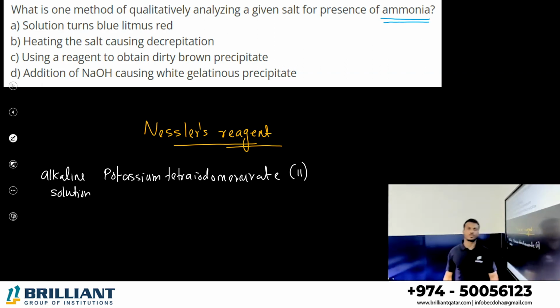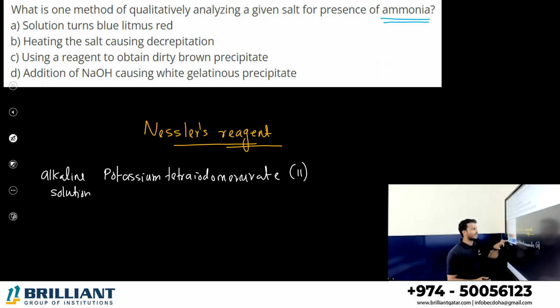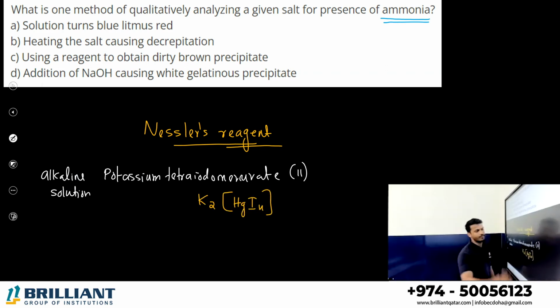Tetraiodomercury 2 oxidation state. Keep in mind, ammonia in a compound you can easily identify by treating with Nessler's reagent. Nessler's reagent is chemically an alkaline solution of potassium tetraiodomercury 2. The formula we can write is K2HgI4. This is called potassium tetraiodomercury 2, where mercury is in the 2 oxidation state.